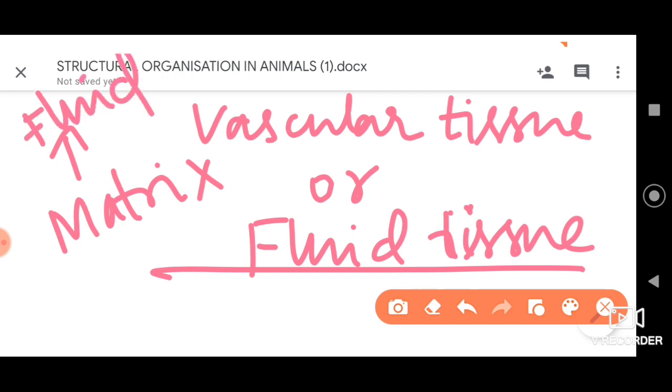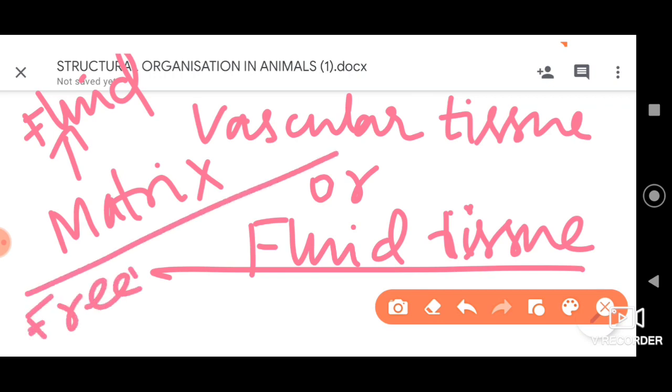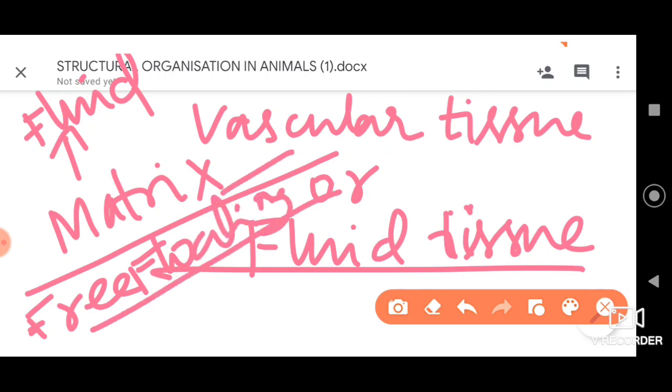Okay, and the second point is that it possesses free floating cells. Because of these two reasons, the matrix is fluid and they have free floating cells. Since the fluid part here is more than the cellular part, that is why it is called fluid connective tissue. So this point you remember, dear students.